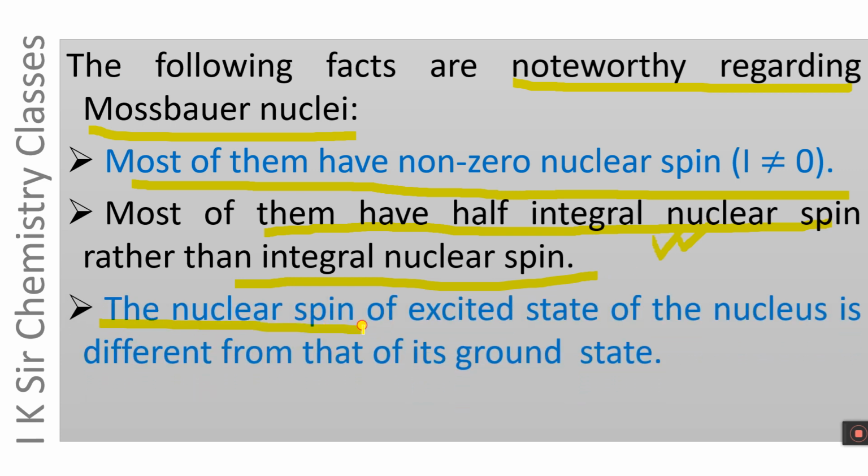The nuclear spin of the excited state of the nucleus is different from that of its ground state. It means the nuclear spin of the ground state and the nuclear spin of the excited state are not the same. They are different from each other.